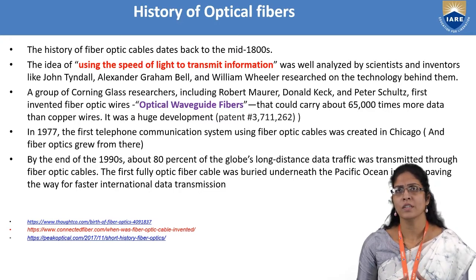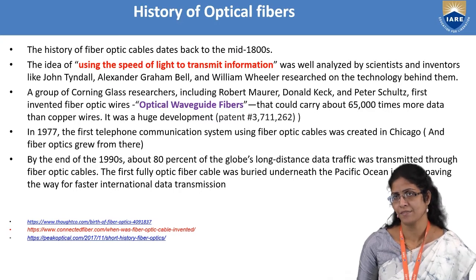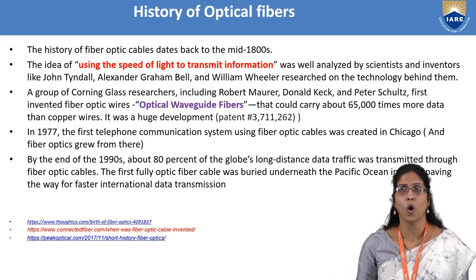This moved on to reach the Corning Glass researchers, one of the famous companies dealing with different types of optical fibers. Amongst those, Robert Maurer, Donald Keck and Peter Schultz were first in inventing the fiber optic wires, and they named them optical waveguide fibers, because these optical fibers guide the light in the form of waves.